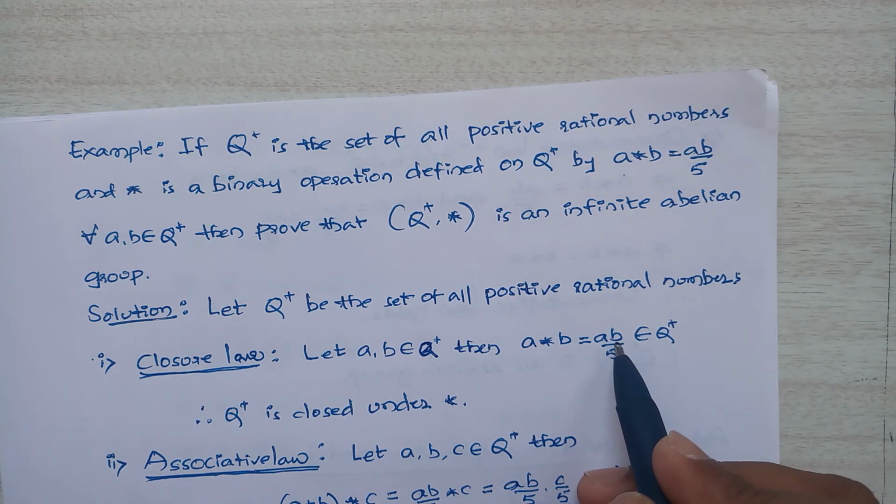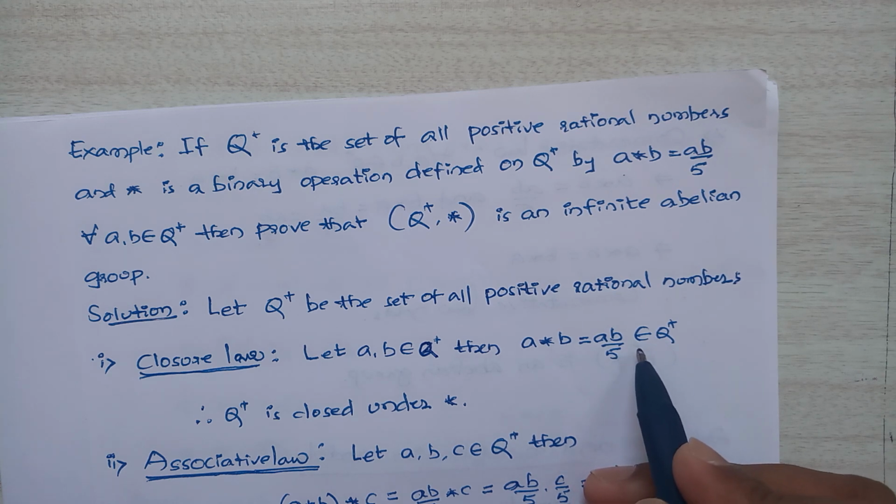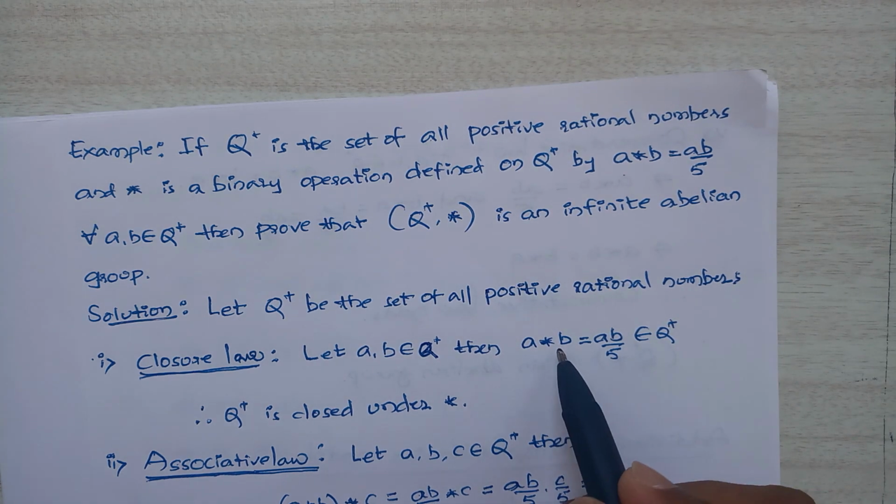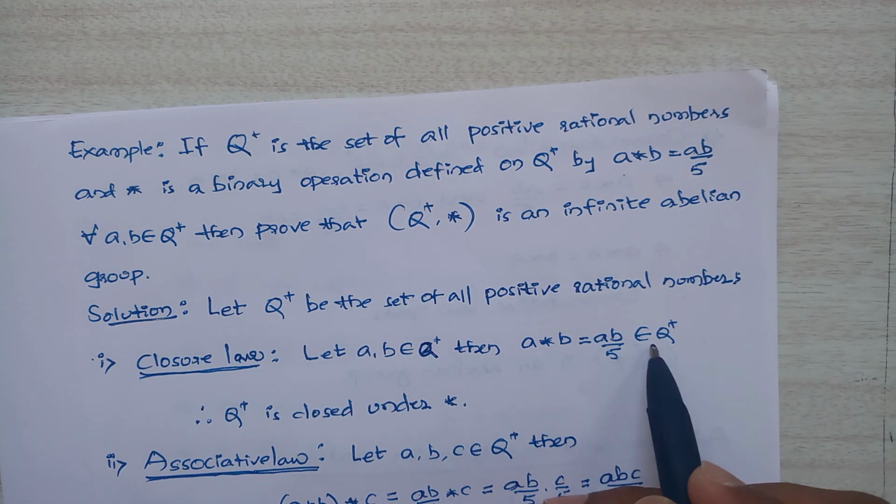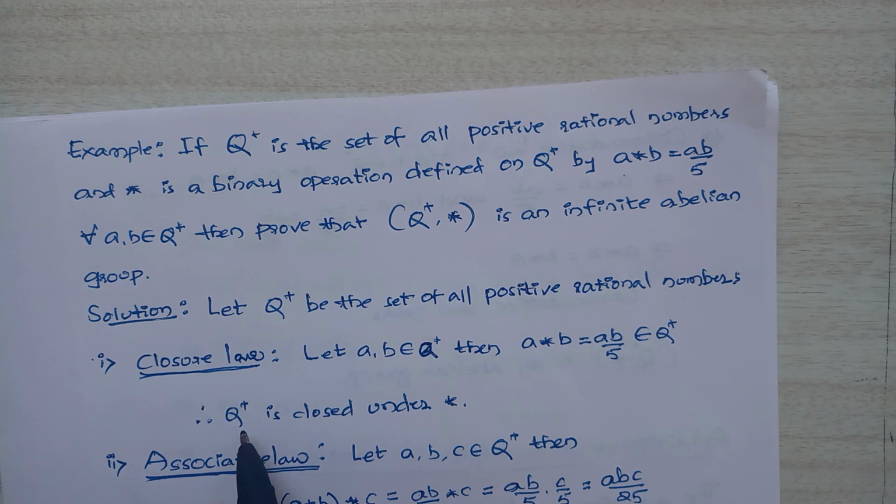You take any positive rational numbers divided by 5, then again you get a positive rational number. Then this condition holds good. Therefore Q plus is closed under star. Therefore closure law holds good.